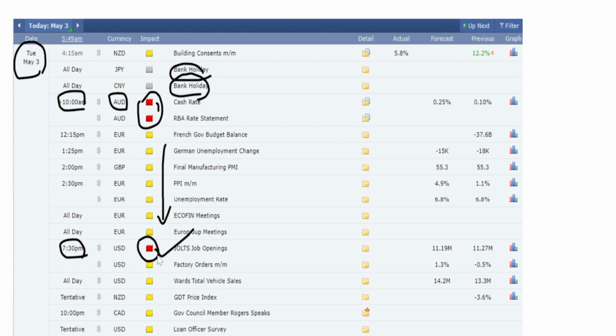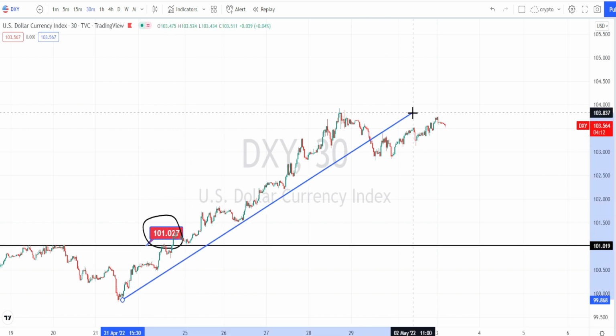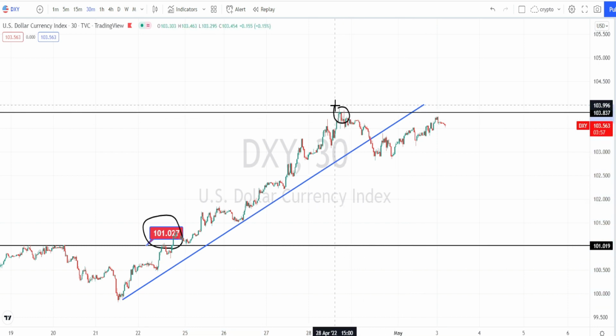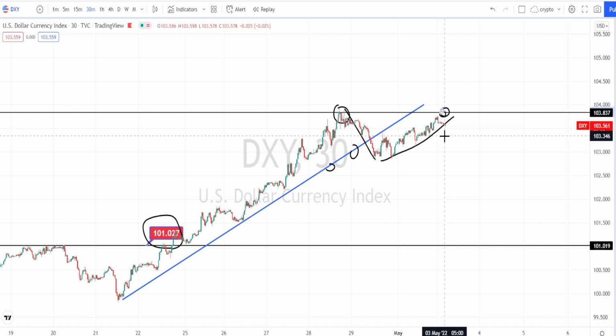Let us look at dollar index. I'm in 30 minutes time frame of dollar index. When we look at the price action in dollar index, after breaking this resistance level of 101, it was continuously in a very strong bullish rally. And it went up to the level of 103 and then it started its retracement, breaking this trend line or support line. Now you can notice that it has again tried to break this resistance level and it couldn't succeed in breaking this resistance level.